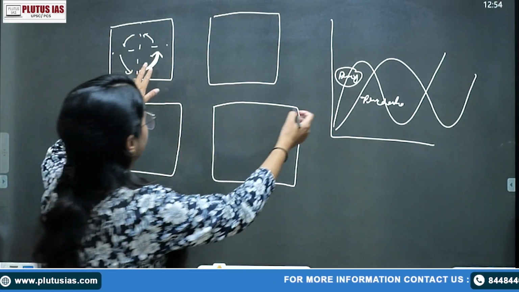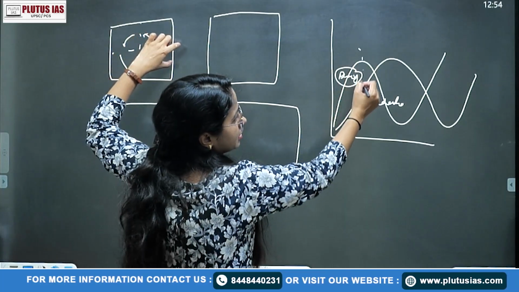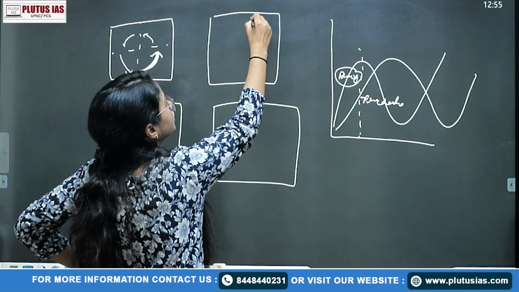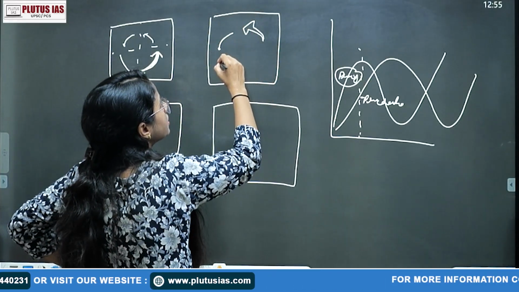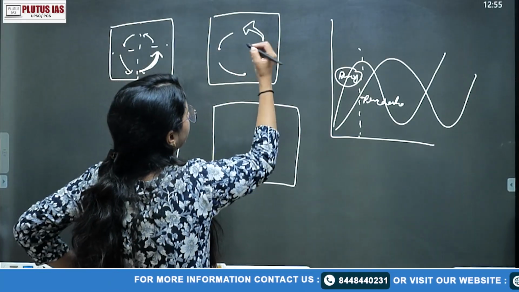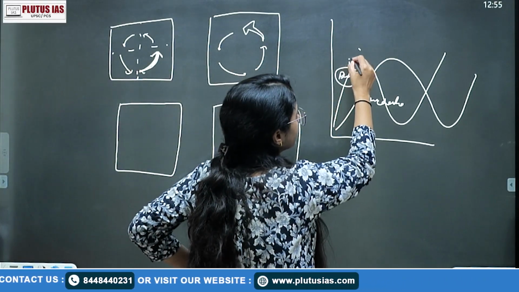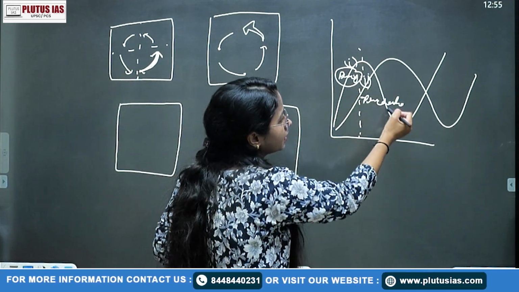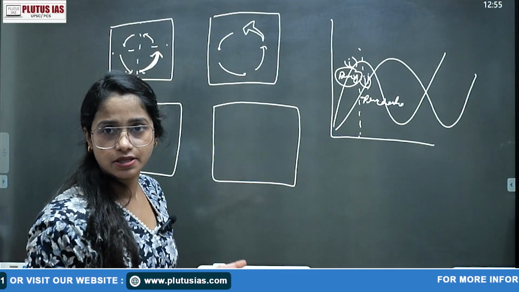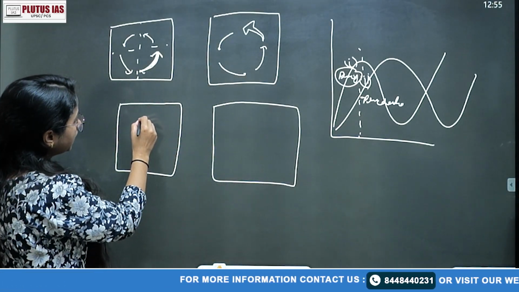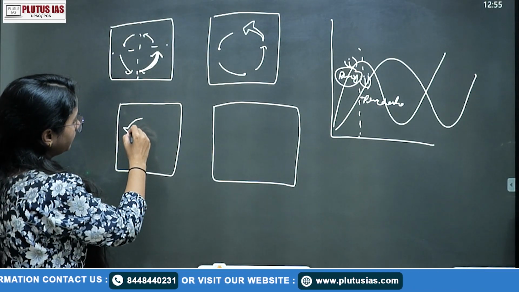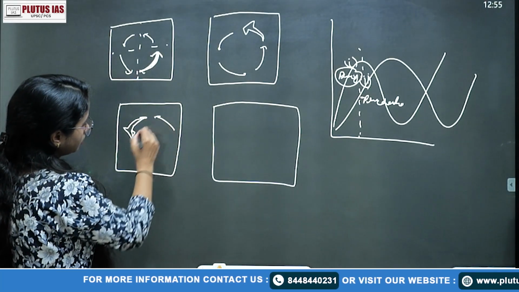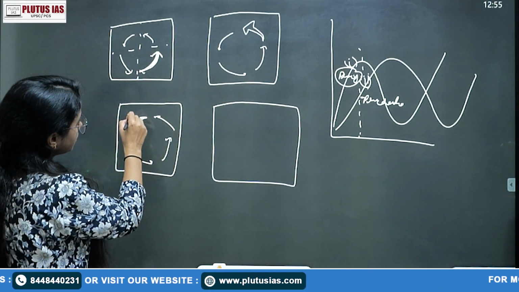ठीक है, जो आपका वो हल्का slightly thick बना है उसको देखना है. So as the number of prey increases, this graph is showing this half. So what happened, the predator population is also going to increase, because this is dependent on it. Okay, fine, we got it. So this is your first and this is your second, है ना. Then we have seen that as the predator is consuming largely your prey, because it is food, है ना, the population of the prey is going to decrease. So this is your number third.